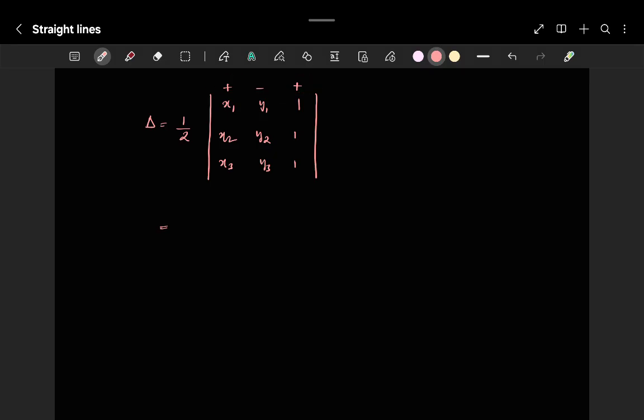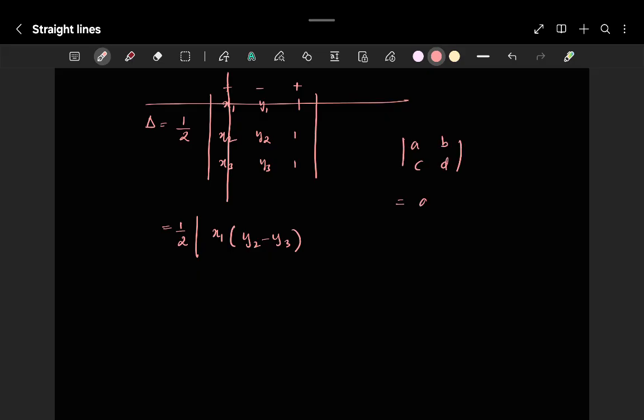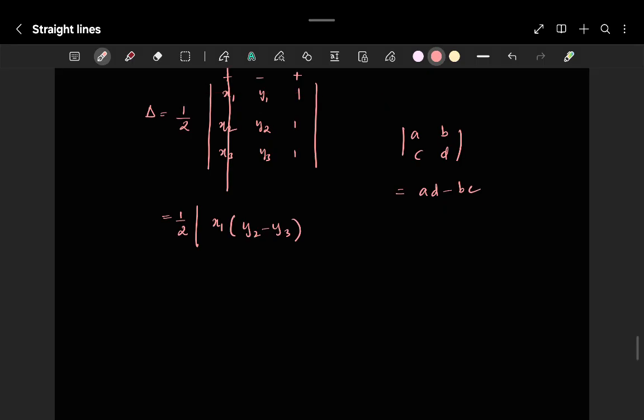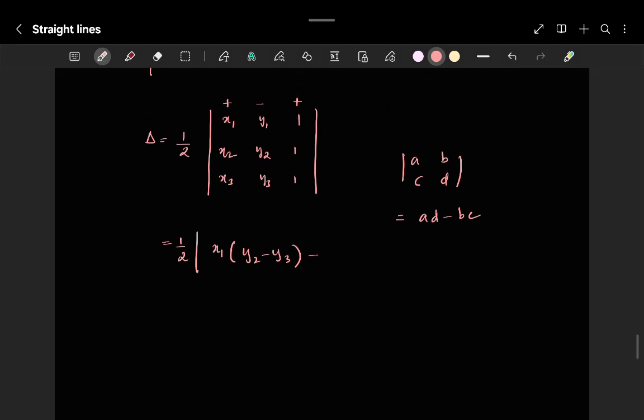Okay, it is simply taken to be half into x1 positive, into, close a particular row and particular column, this one, y2 minus y3. If it is a b c d, it is nothing but ad minus bc. Okay, now ad minus bc. Clear? Okay, next minus.